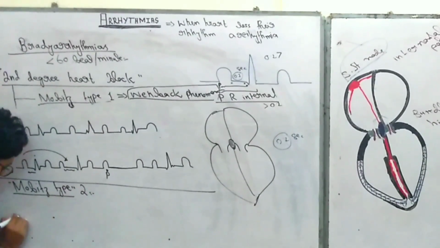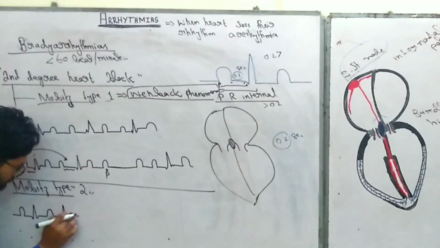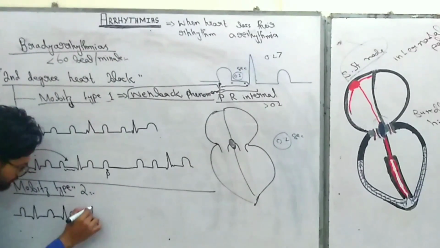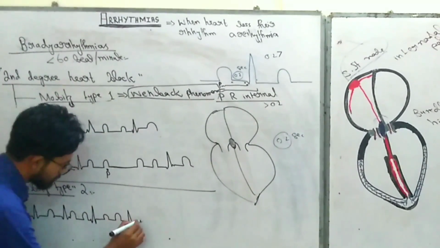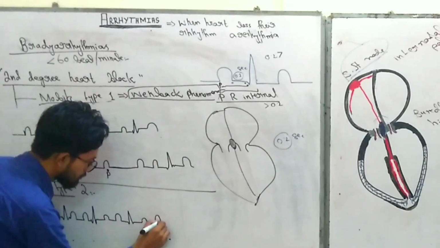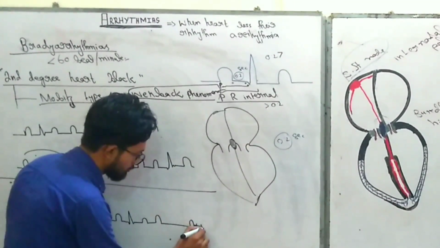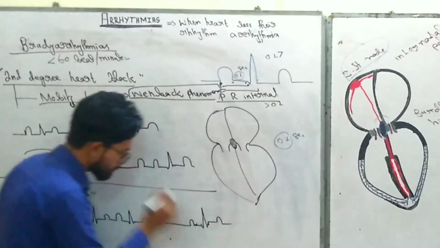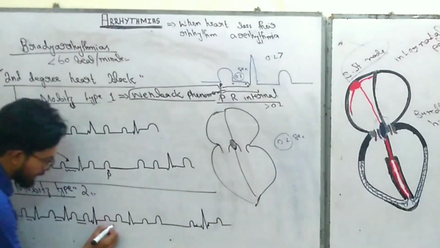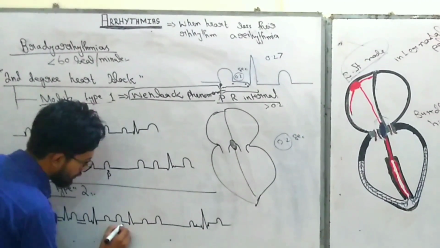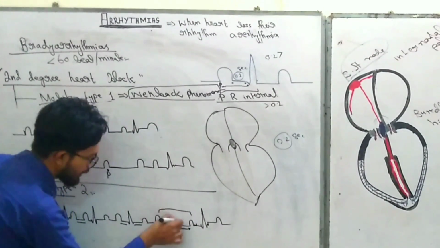Now I will explain it to you in the pattern. So what you really see is that the PR interval remains constant, but one of the P waves is not followed by the QRS complex. Here you can appreciate that there is no QRS complex.